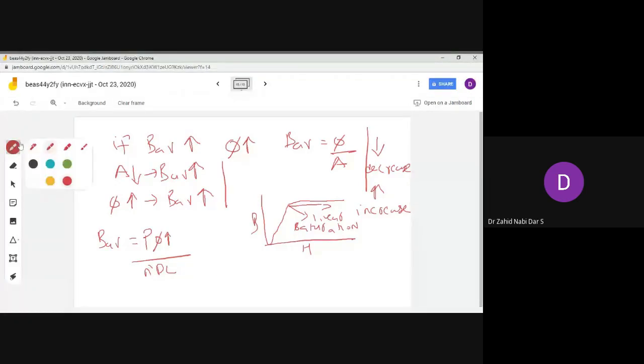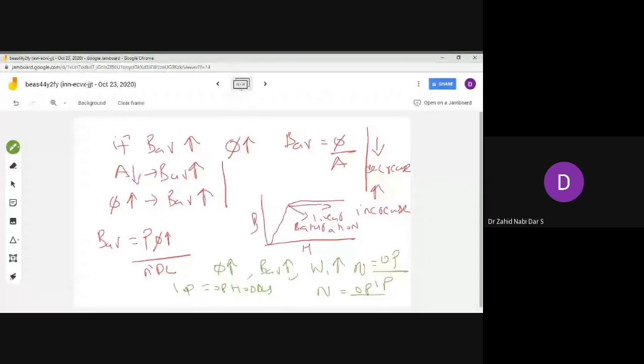So if your flux is increasing, your BAV will increase, and your WI, this is your iron loss, will increase. Efficiency is output by input. Input is equal to output plus losses.